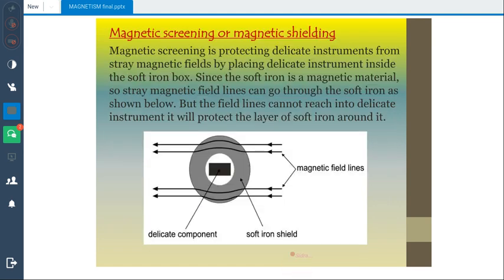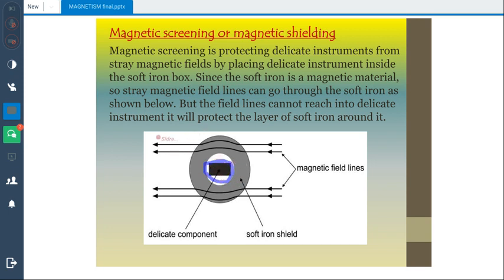Magnetic screening. Now this one is a very important topic, magnetic screening or magnetic shielding, and questions are asked about this topic again and again in past papers. What do you mean by screening? Screening is basically protecting equipment from the magnetic field around it. Magnetic screening is protecting delicate instruments from stray magnetic fields by placing them inside a soft iron box. Here is a soft iron box, and you have to place the equipment inside.